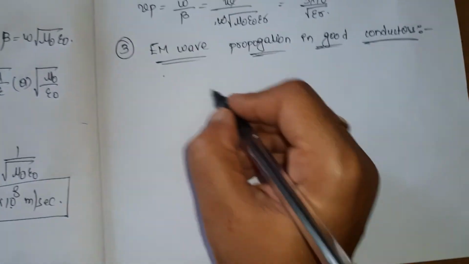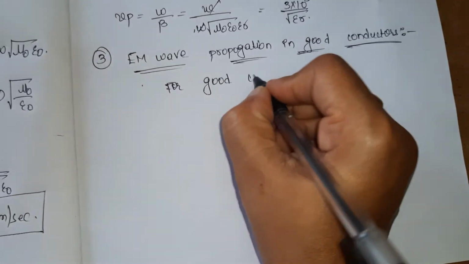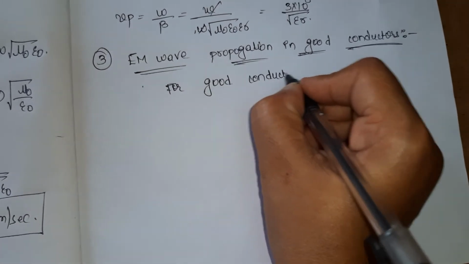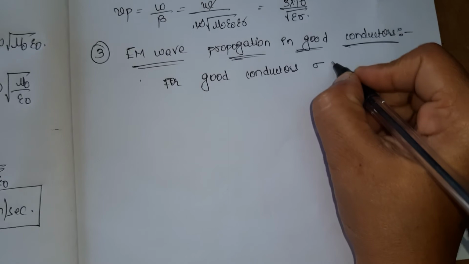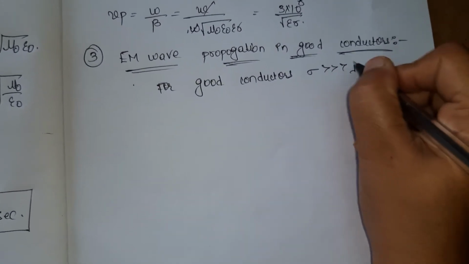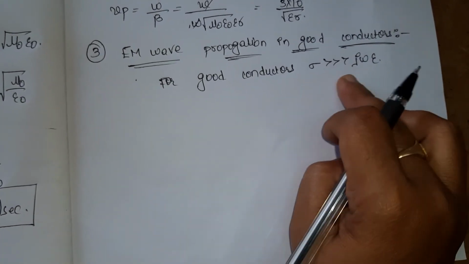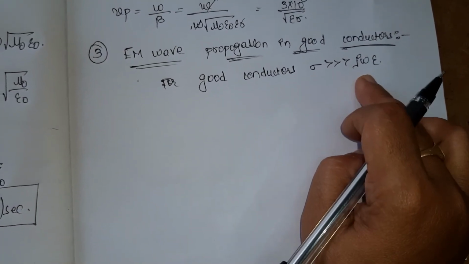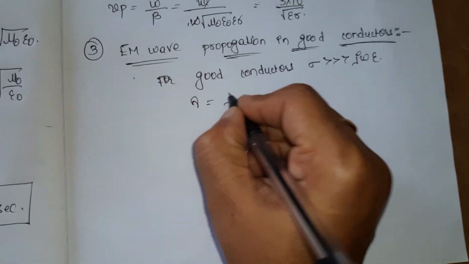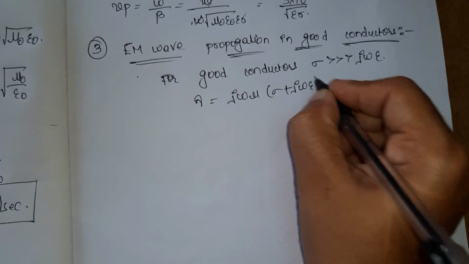So for good conductors, sigma value is very, very high compared to j omega epsilon. Why I am comparing sigma with j omega epsilon: in the formula for gamma I am having sigma plus j omega epsilon.